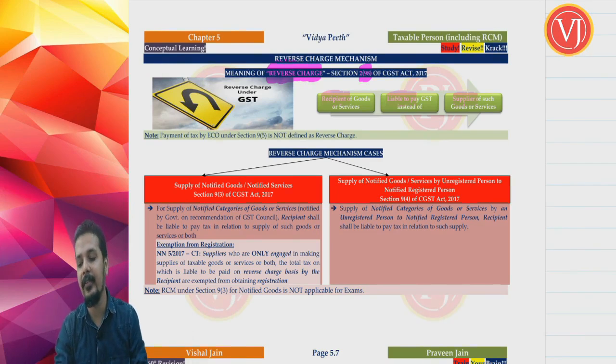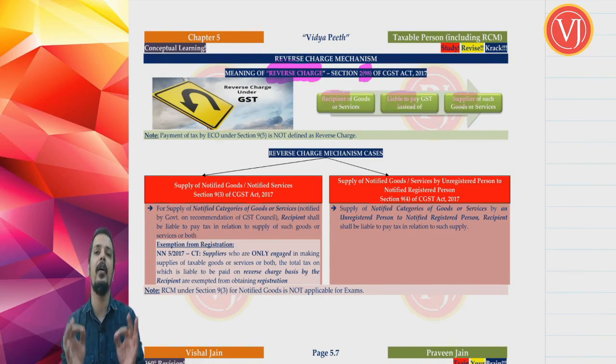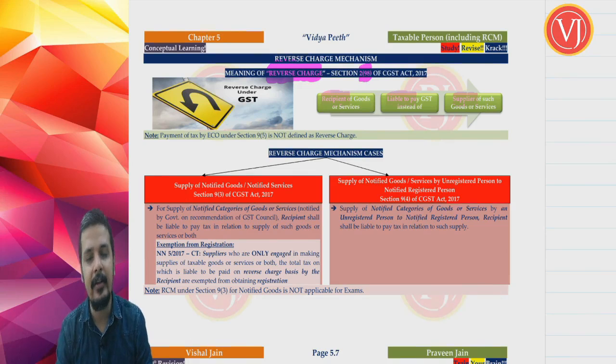All the definitions, around 130 plus definitions we are going to discuss, are all bare Act wordings, word by word from the bare Act. Most of the discussion that we are doing, though you may not understand, is only your bare Act wordings that we are using. So recipient of goods or services liable to pay GST instead of supplier of goods or services, that is the reverse charge definition under section 2 clause 98. And friends, as already discussed, reverse charge is of two types.